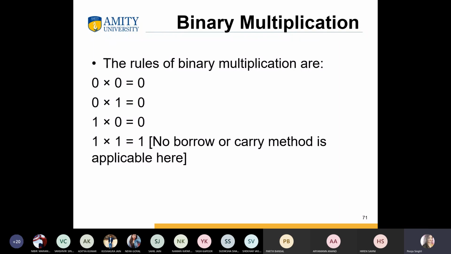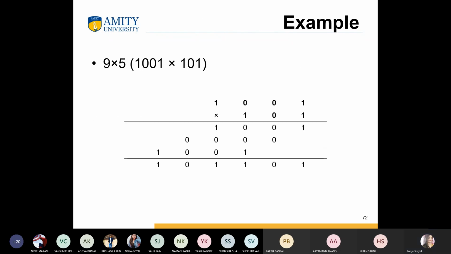ठीक है. Then there is binary multiplication. Already we know if we multiply any number by 0, it will be 0. ठीक है, तो यहाँ पे 1 1 होगा और यहाँ पे कोई भी बोरो नहीं होगा. ठीक है, ये आप देख लेना. Okay.